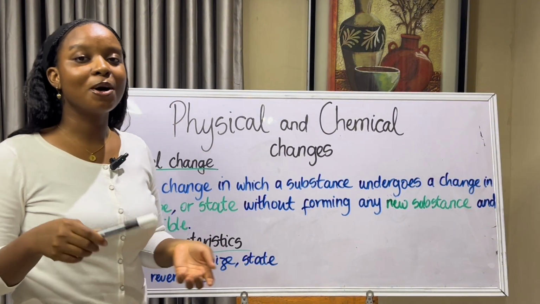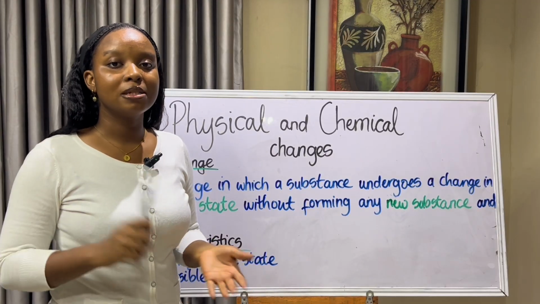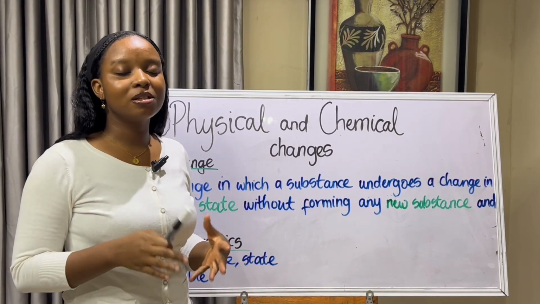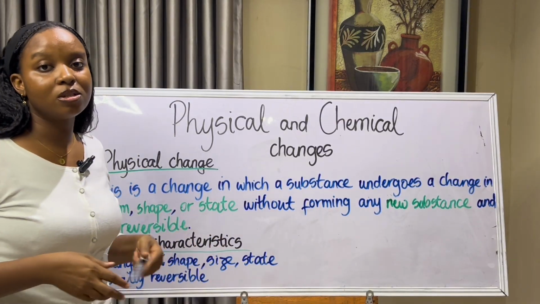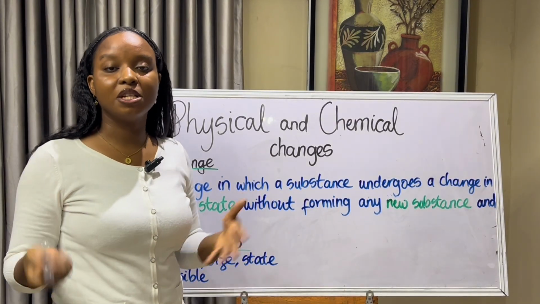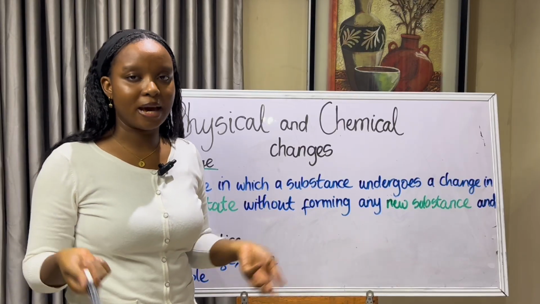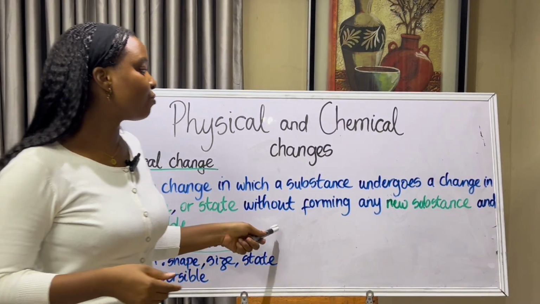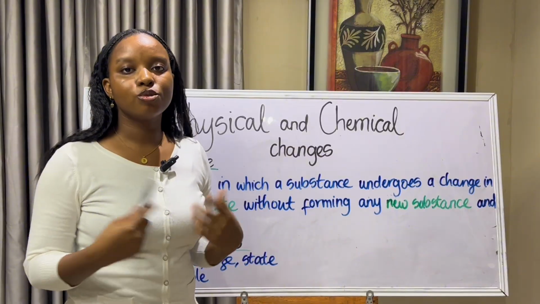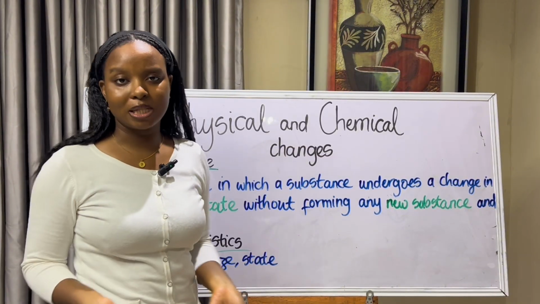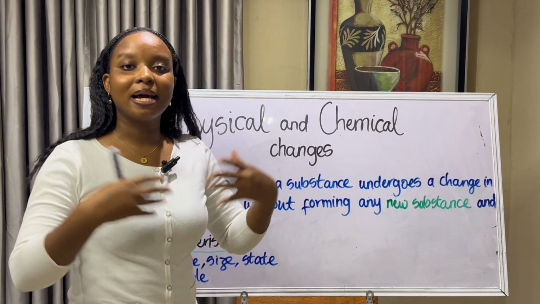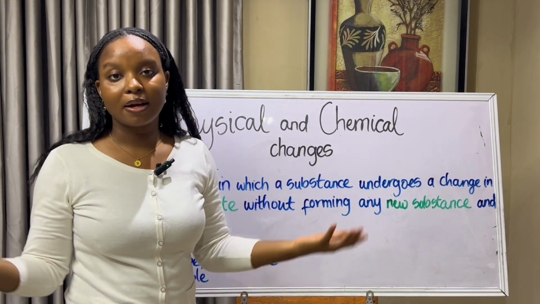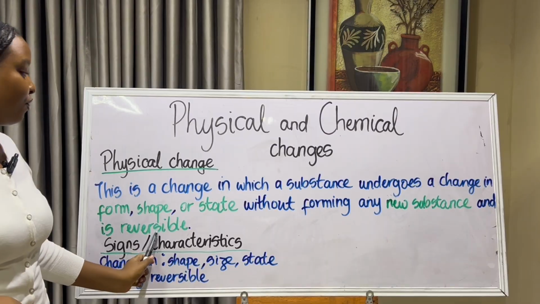Also, thirdly, the state changes. So I spoke about this in my previous video, states of matter, and the main states of matter are solid, liquid, and gas. So when we say the state changes, it just means that the solid turns into liquid during the melting of ice, and it does not form any new substance. So this ice we're talking about is water, right? And when ice melts, it's water. When ice freezes, it's still water, and it is reversible.